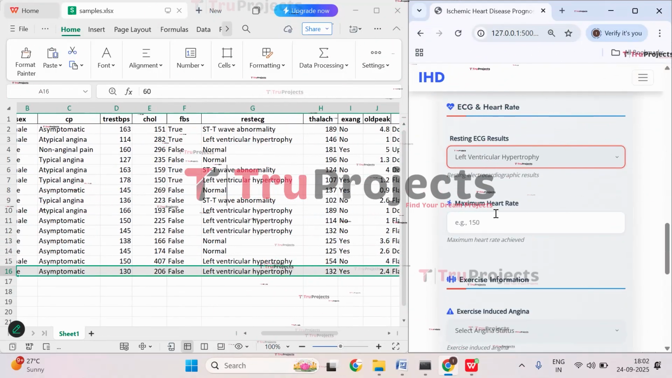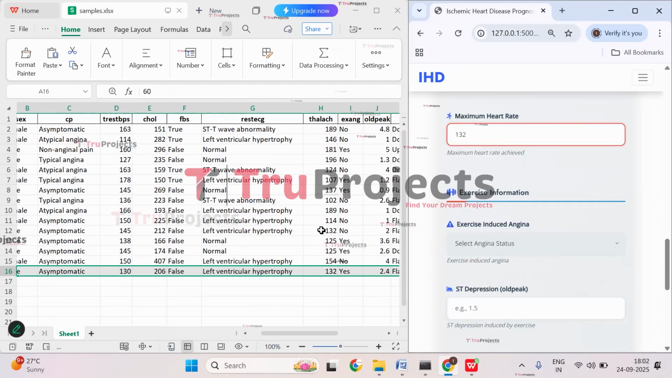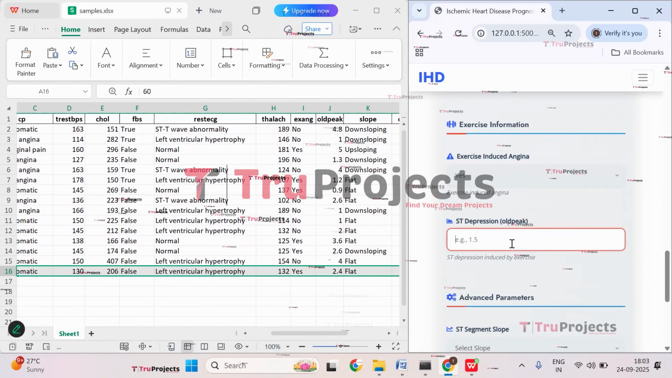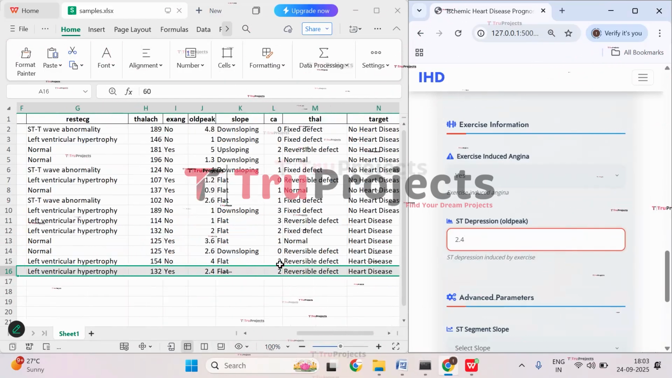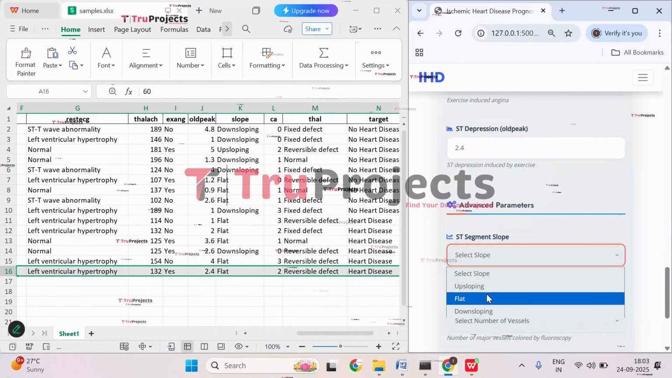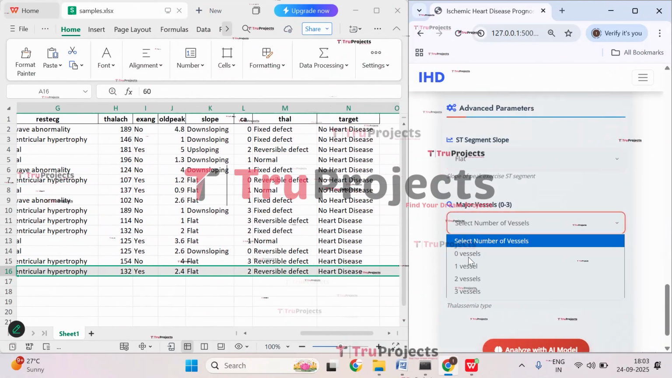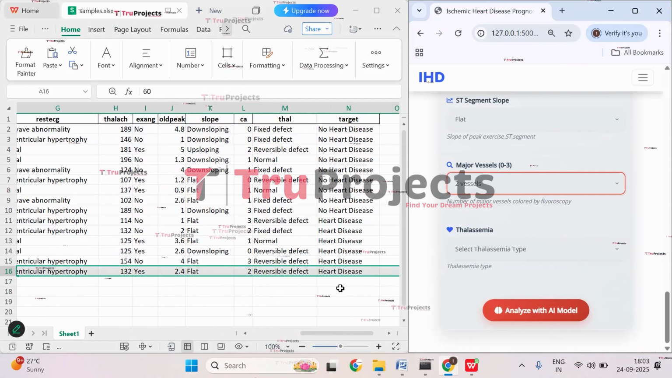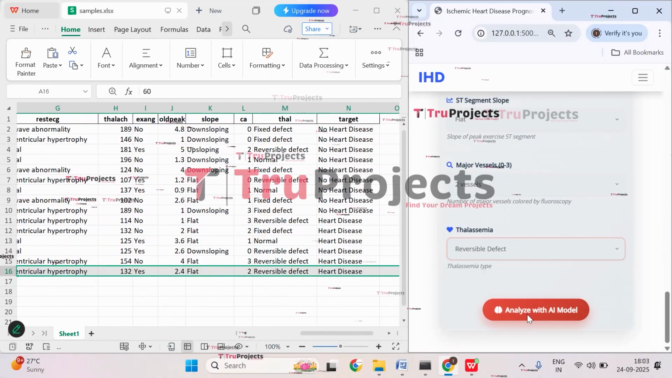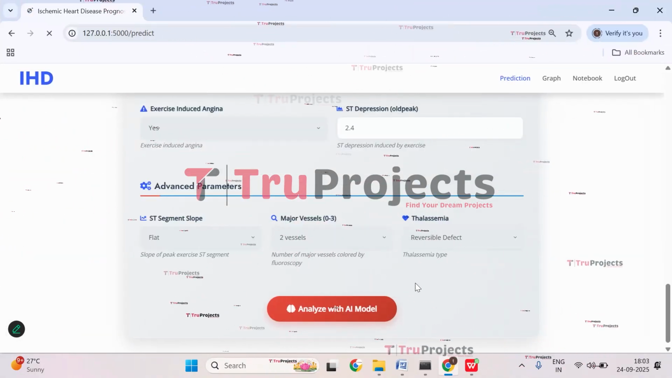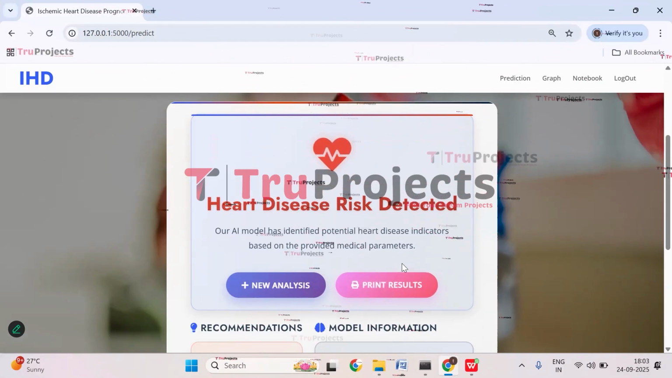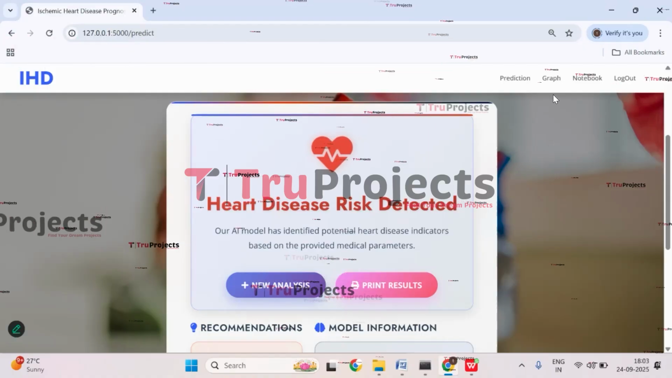and here we have maximum heart rate that is 132, and exercise induced angina that is yes, 2.4 is the ST depression, and then we have ST segment slope that is flat, number of vessels are 2, thalassemia it is reversible defect. So click on reversible defect. Now click on analyze with AI model. And here if you observe, we got the prediction that heart disease risk has been detected. And you can even print the results if you want. So this is how you need to do the detection. Now let's check with the graphs.